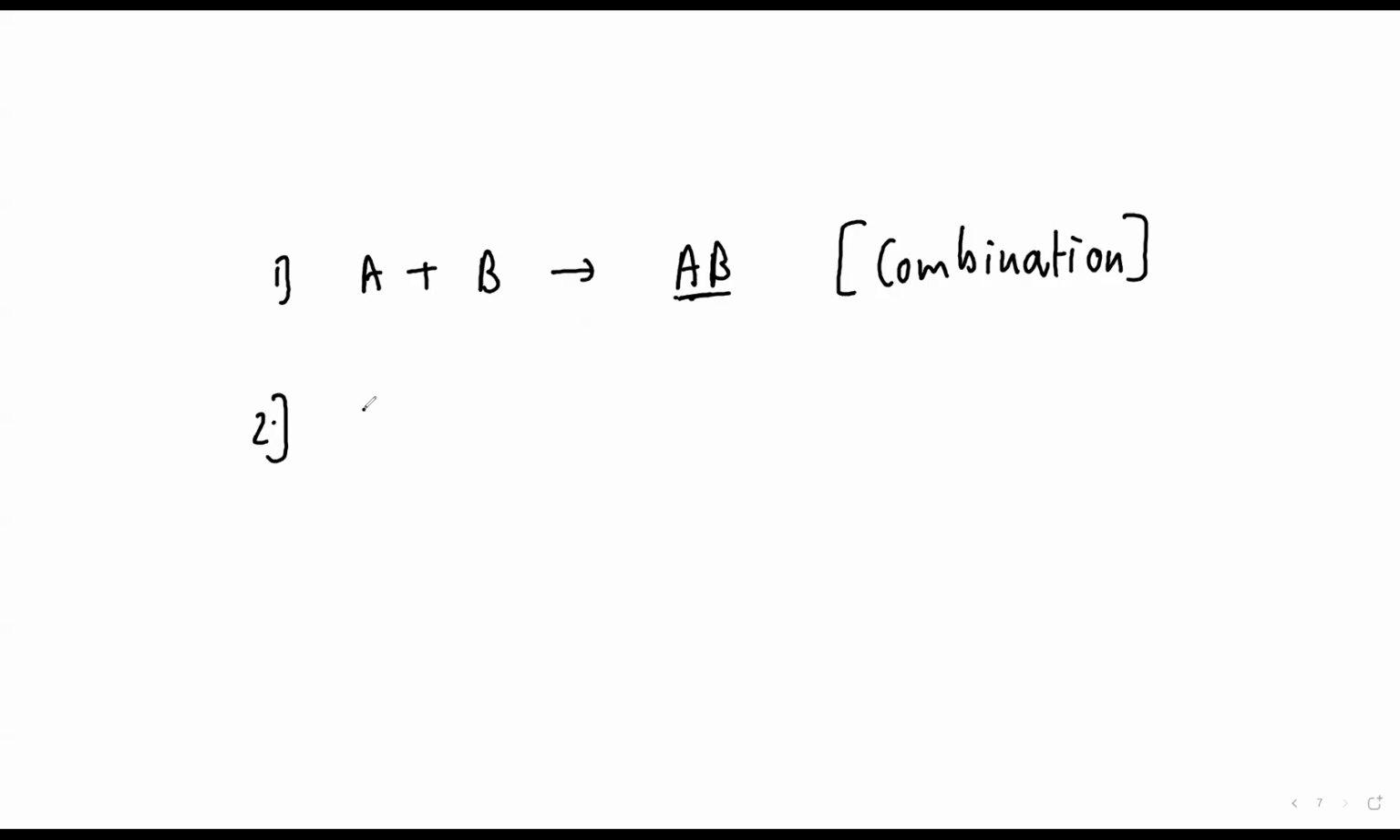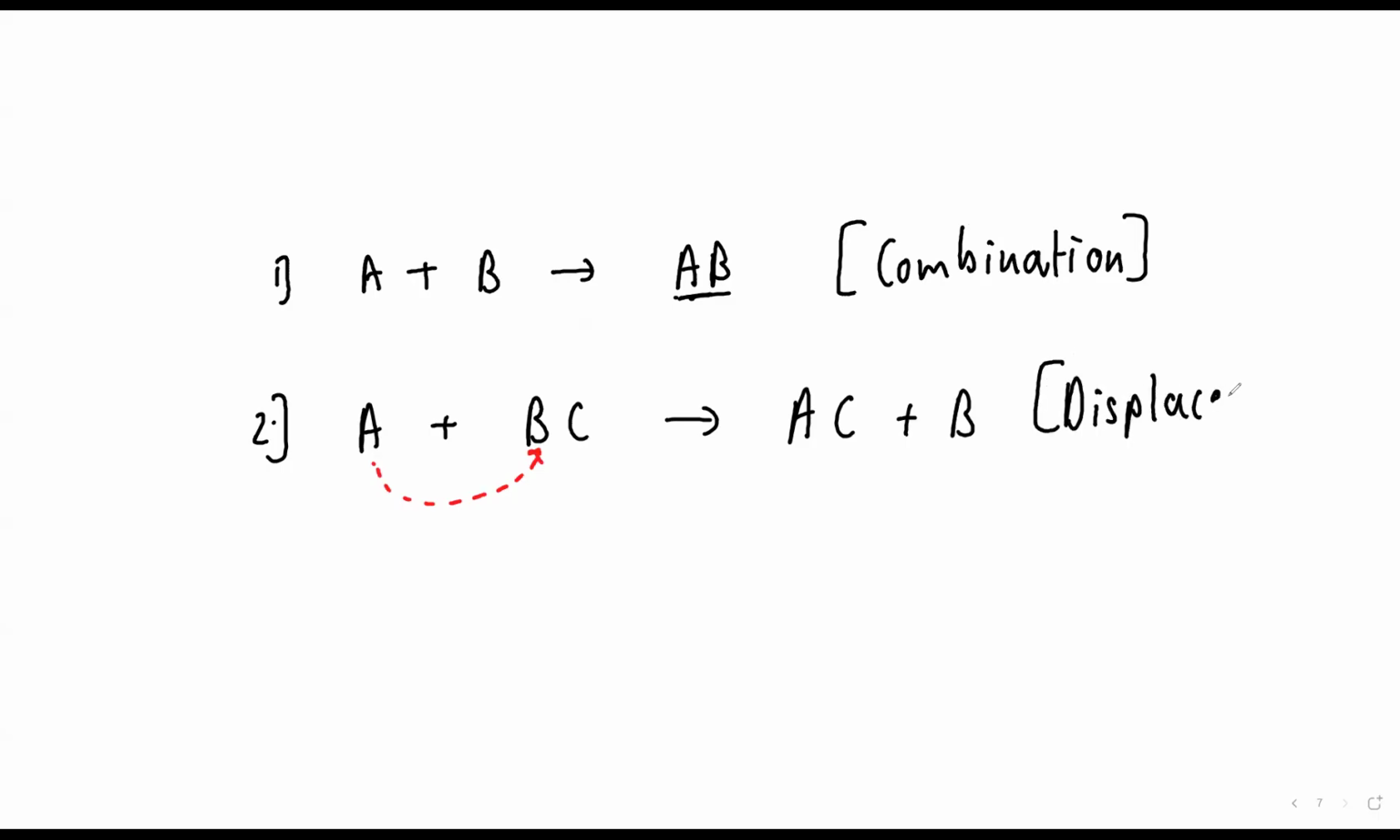Now, if you see this, beta, if I write this, A क्या करेगा? B को लात मार देगा. So you will get AC plus B. That is what? Displacement. Very good.